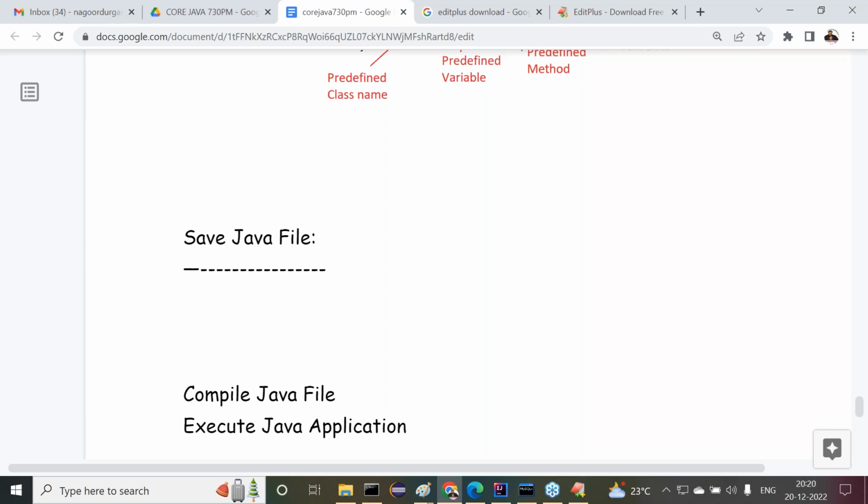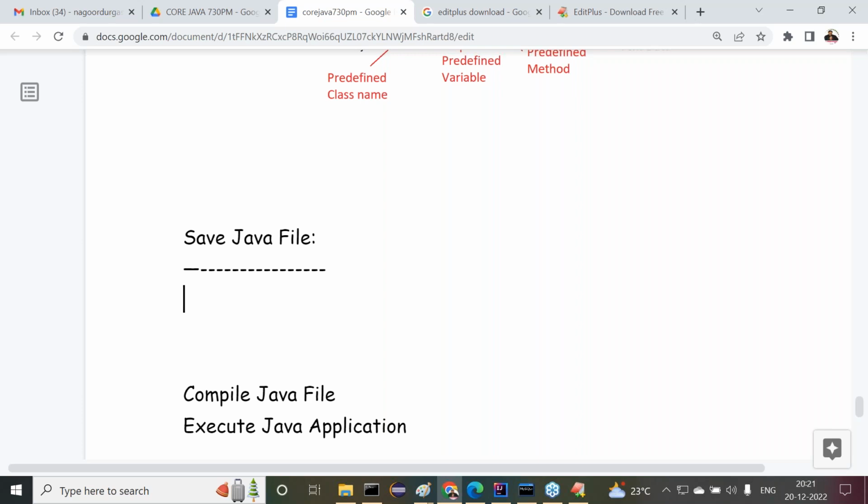If the present Java file contains any public class, maybe an abstract class or an interface, anything that is public, then the Java file must be saved with the public class name only, or public abstract class name only, or public interface name only. This is the condition. If you violate this rule, we get a compilation error. Understand? What is the rule here?